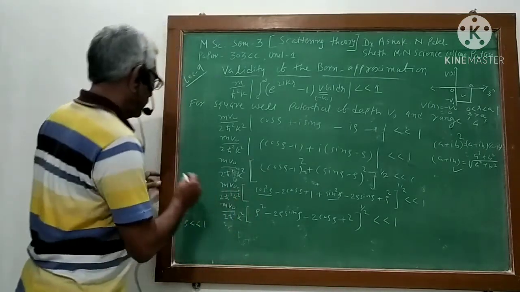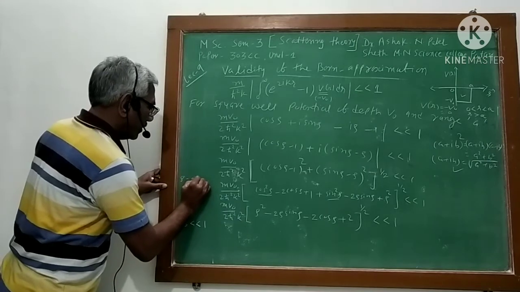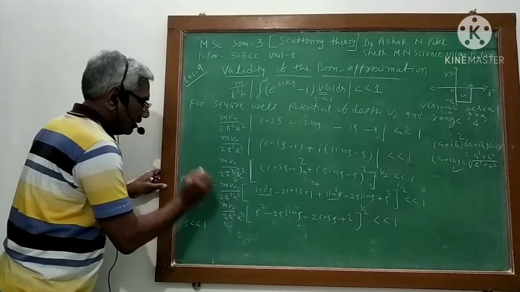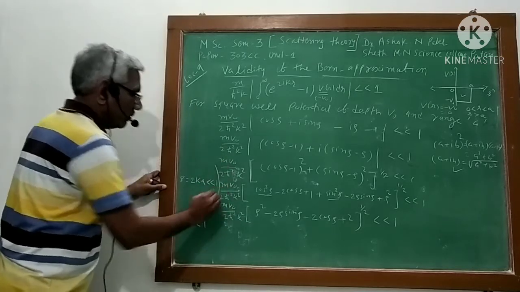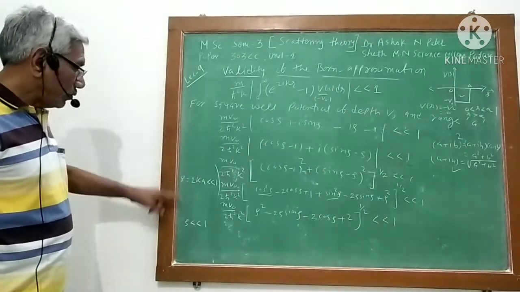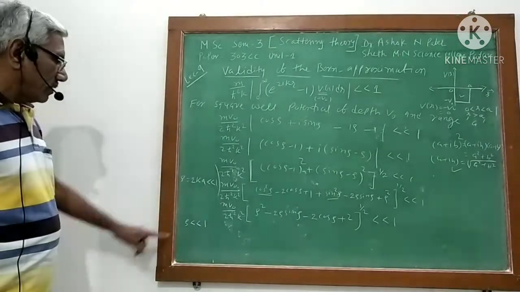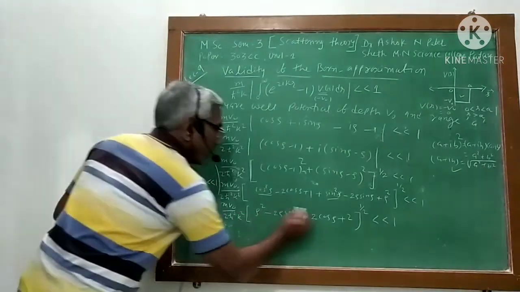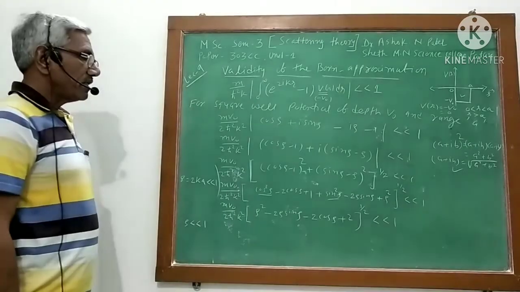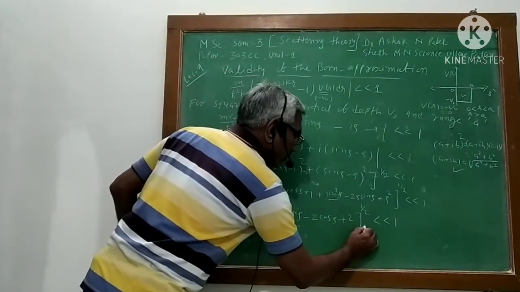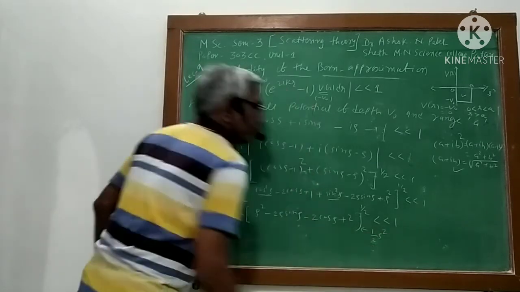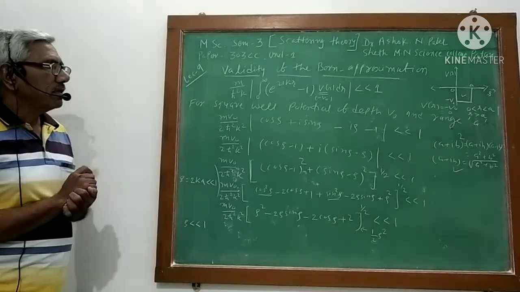Rho is nothing but 2ka, and this is very small, less than 1, isn't it? So if rho is very small, in that case this square root term becomes simply 1/2 rho square.